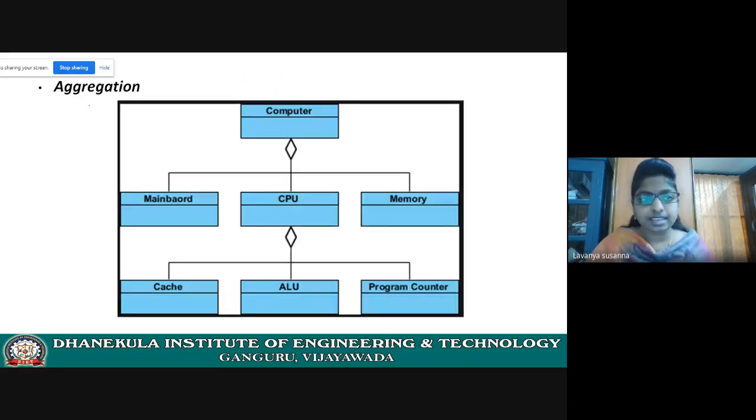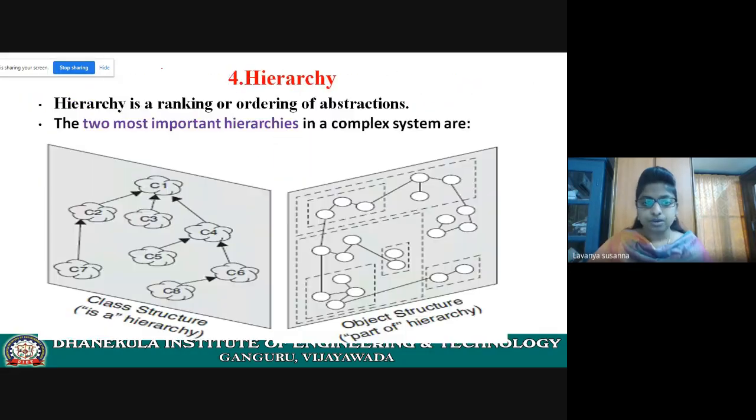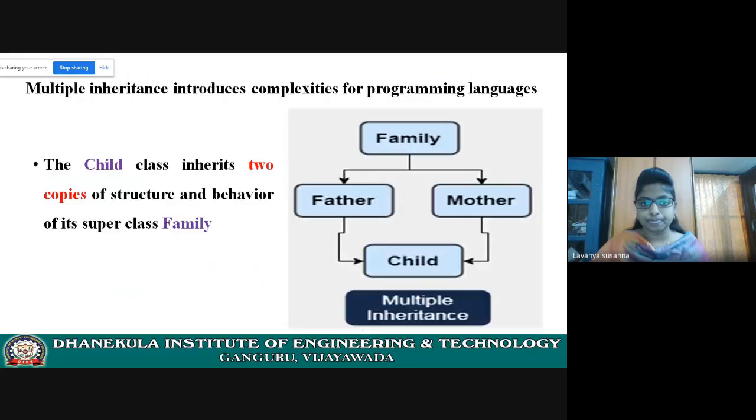Next one, see here. Sorry, I forgot to explain this. The next relation is the aggregation relationship. Up to now, we have seen the is-a hierarchy. Now let us see the part-of hierarchy. Part-of hierarchy, let us see it.